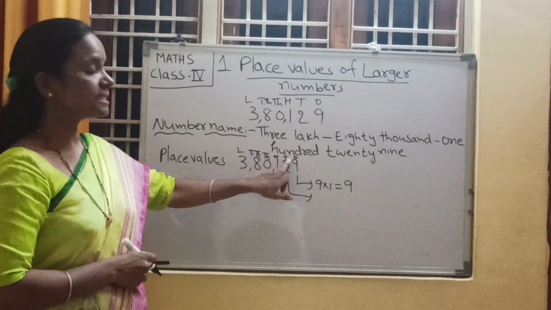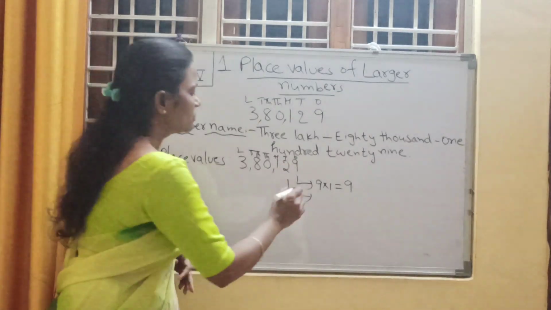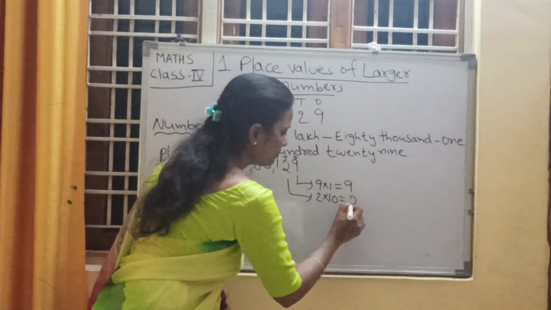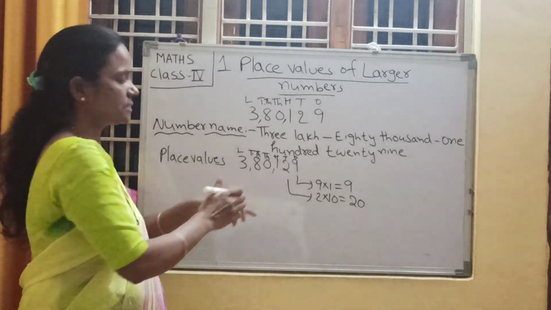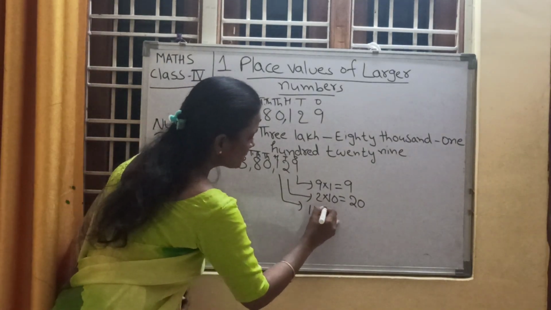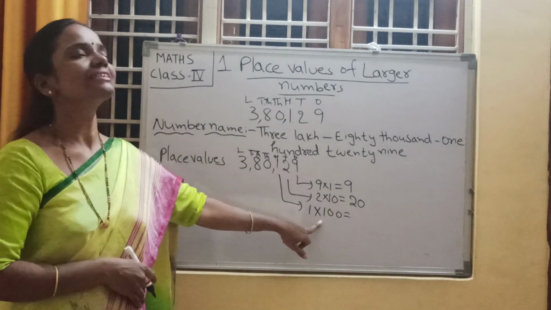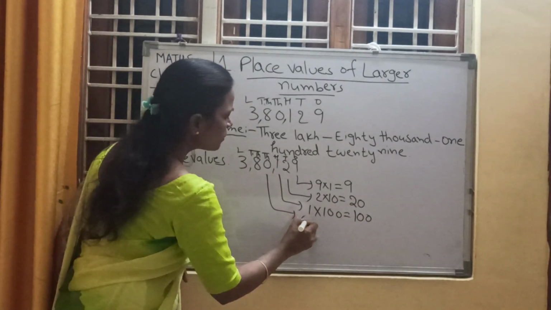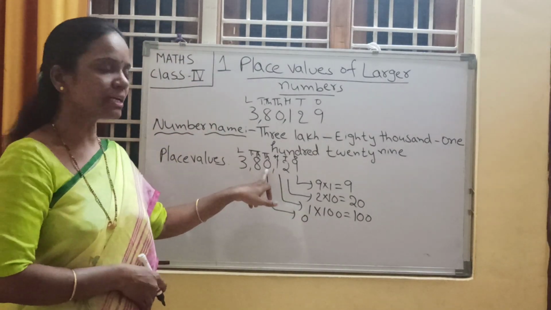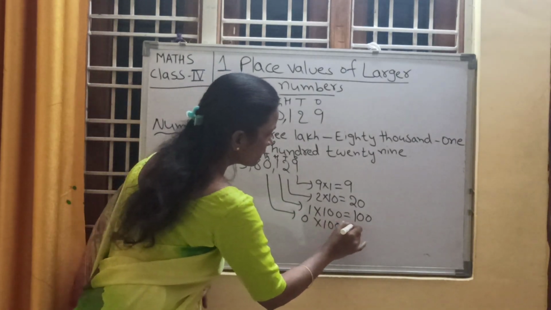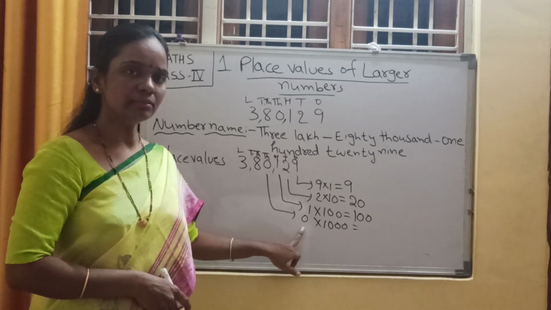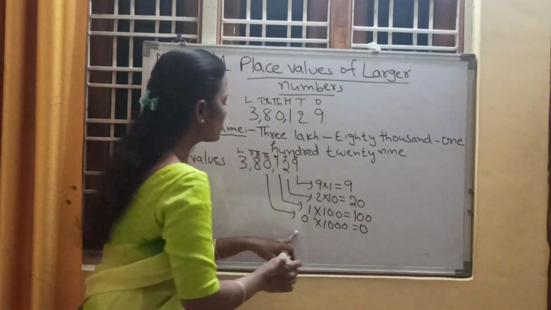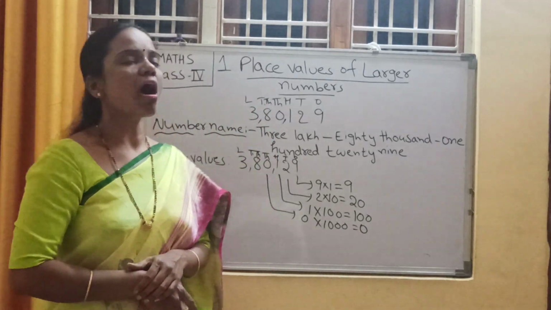2 is in tens place. What is the place value of 2? 2 into 10. 2 tens are how much, children? 20. 20 is the place value of 2. Next, as 1 is in hundreds place, 1 into 100. How much? 100 is the place value of 1. Next, what is the place value of 0? 0 is in thousands place. So 0 into 1000. What is the answer, children? When a number is multiplied by 0, the answer is always 0. So 0 is the place value of 0. 0's place value is always 0.